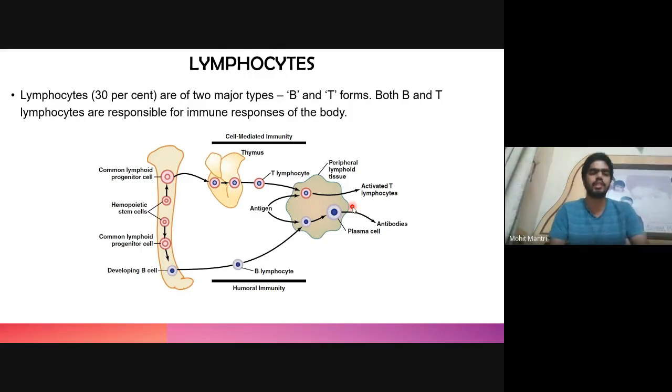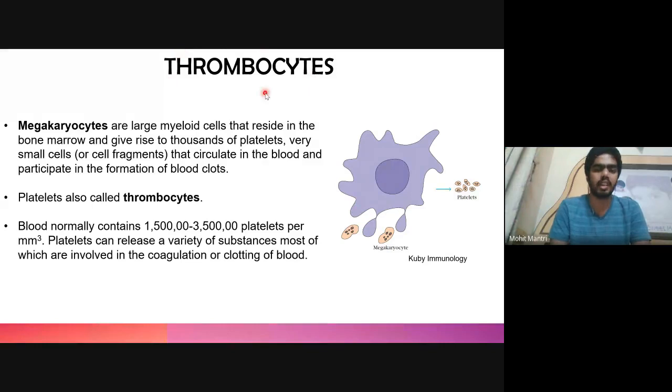Then come the thrombocytes. Thrombocytes are also known as platelets, and these are formed from the megakaryocytes. Megakaryocytes are large myeloid cells that reside in the bone marrow, and they are divided into many cell fragments, which give rise to thousands of platelets. So these platelets are not actually cells.